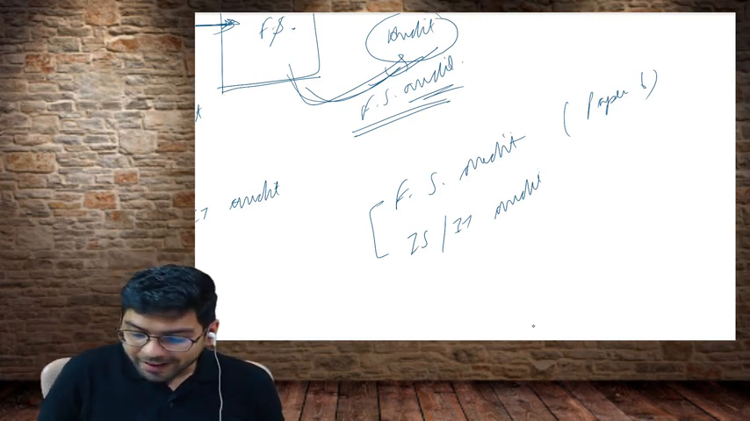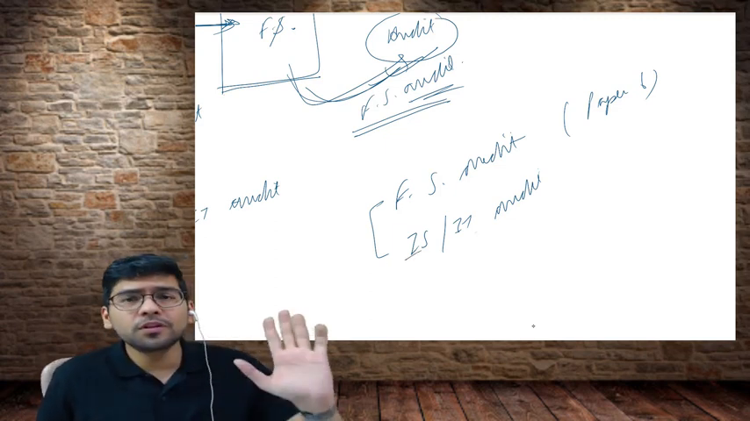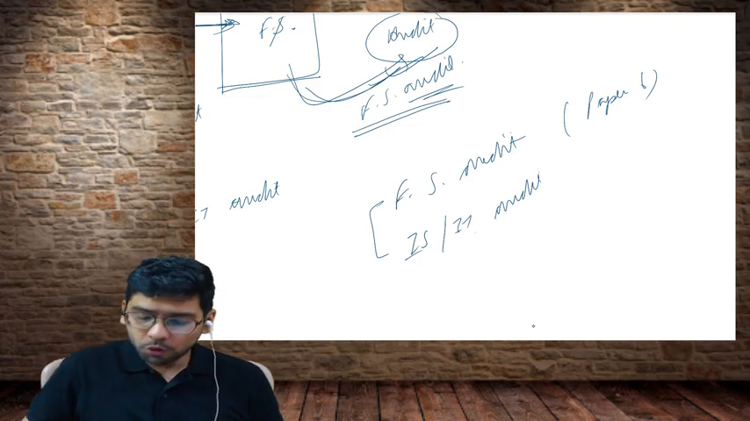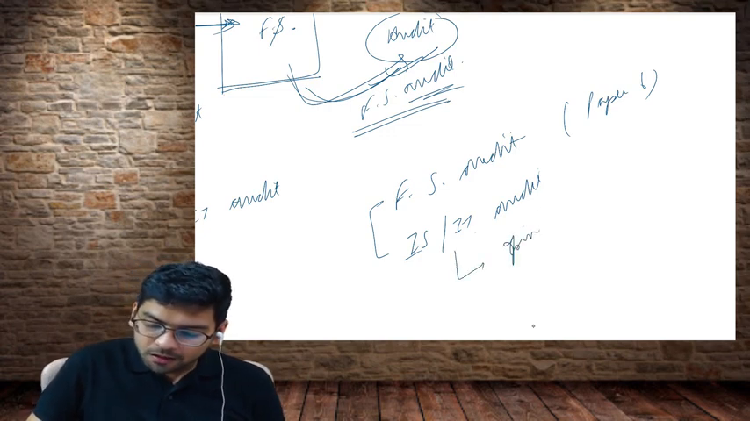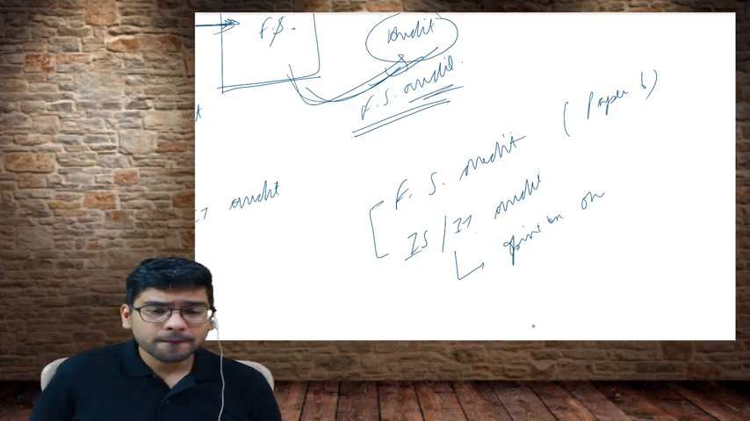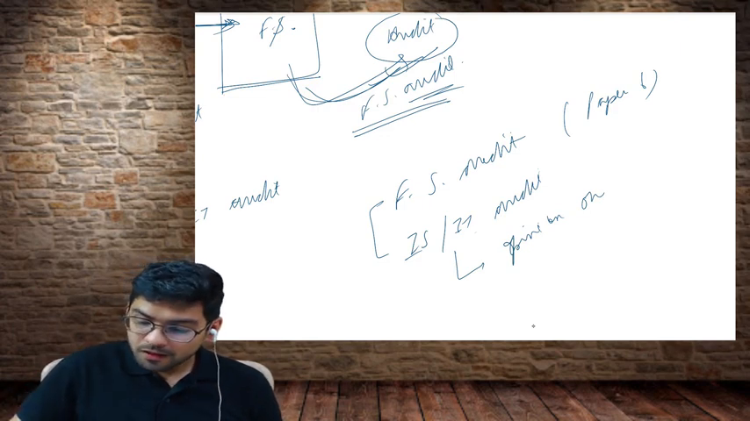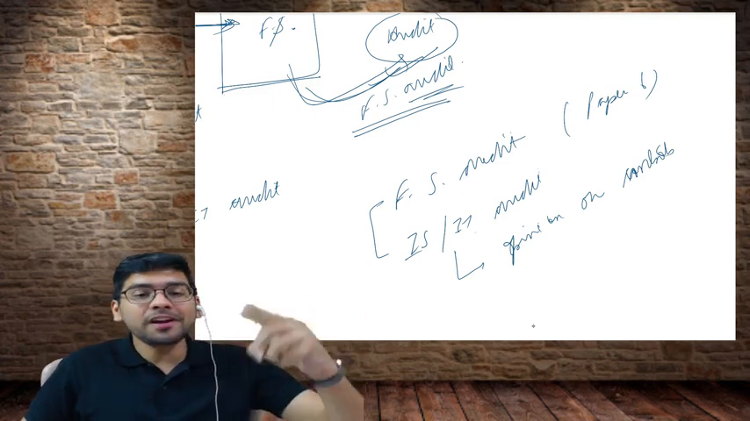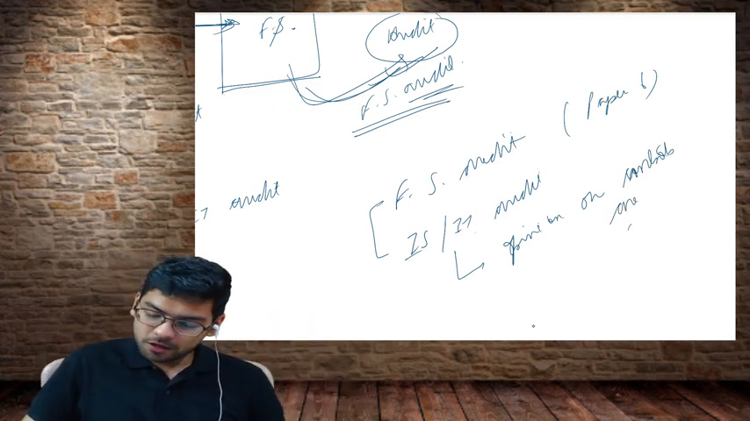But when I talk about IS or IT audit, it has got nothing to do with the financials. What are we going to do here? We give an opinion on what? Can anyone answer this? We give an opinion on? Yes, absolutely. Whether the controls implemented by the management are adequate or not.